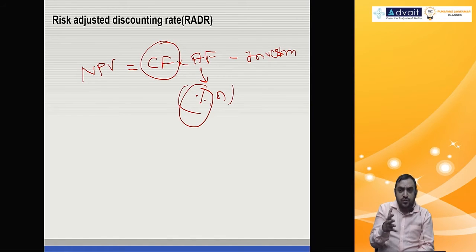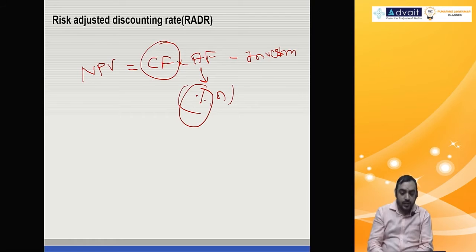So if there is a cash flow or a project with higher risk, we should take a higher discounting factor, and higher discounting factor means present value will reduce. So higher the risk of the project, lower is the present value, thereby NPV is adjusted for risk. When the risk increases, the discounting rate increases, the present value reduces, and NPV gets adjusted to reflect risk.